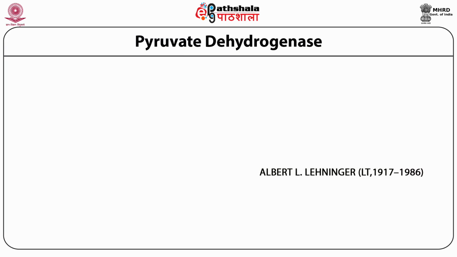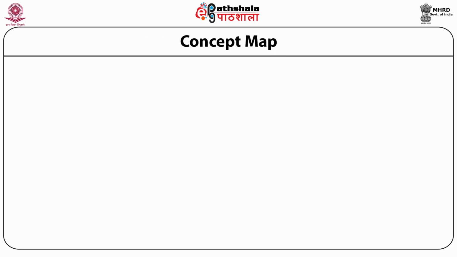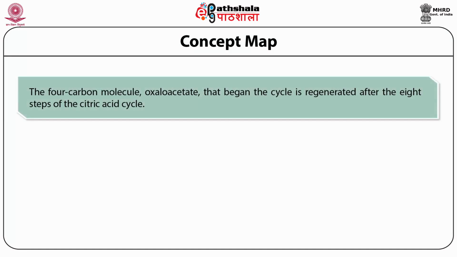We will discuss the stoichiometry of reactions involved in the TCA cycle. Albert Lehninger has rightly stated that living cells are self-regulating chemical engines timed to operate on the principle of maximum economy. If you see the concept map of stoichiometry of the tricarboxylic acid cycle, the 4 carbon molecule oxaloacetate that began the cycle is regenerated after the 8th step of the citric acid cycle.